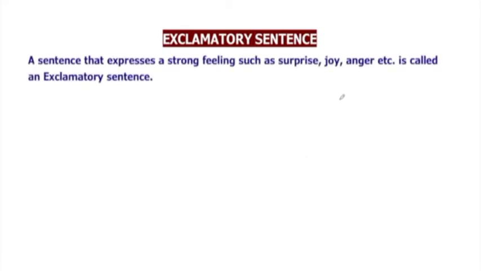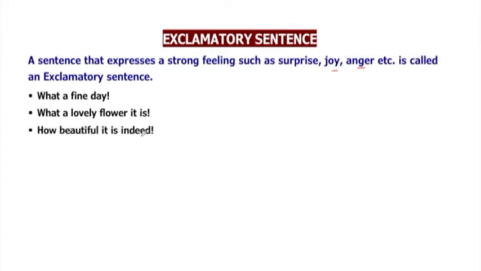Let's see what the exclamatory sentences are. A sentence that expresses a strong feeling such as surprise, joy, anger, etc. is called an exclamatory sentence. Like, what a fine day! So we are exclaiming with wonder that it was a fine day. What a lovely flower it is! Again, we are wondering that it was a lovely flower. How beautiful it is indeed! We are full of joy that it's very beautiful. So, these sentences are all showing sudden feelings.